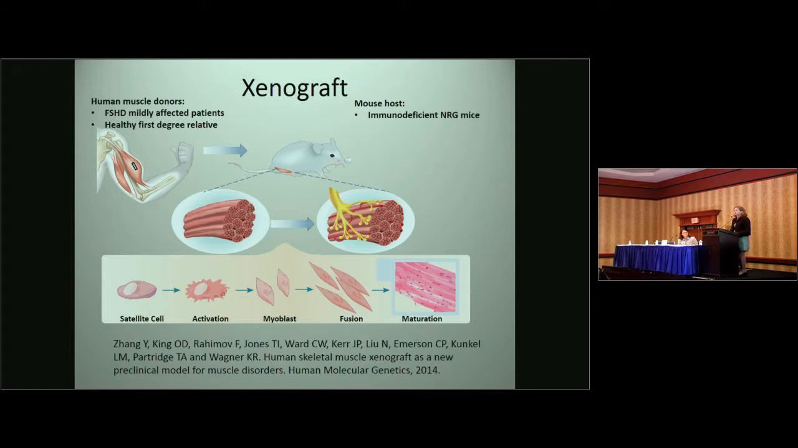And so for this reason, we constructed xenografts of FSHD, in which we took muscle from healthy donors and from FSHD donors and transplanted into immunodeficient mice. So the muscle that is transplanted and cut, the myofibers degenerate, but the satellite cells in the muscles become activated, differentiate, and form new muscle in the mouse, which is innervated by the mouse motor neuron.